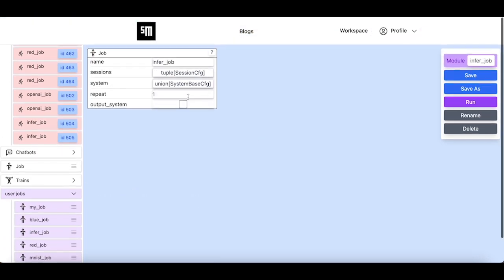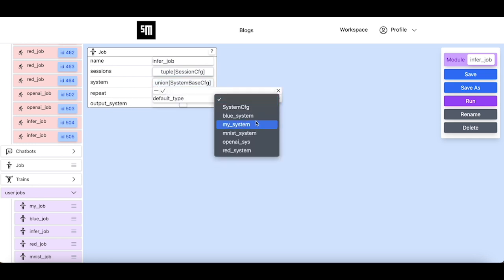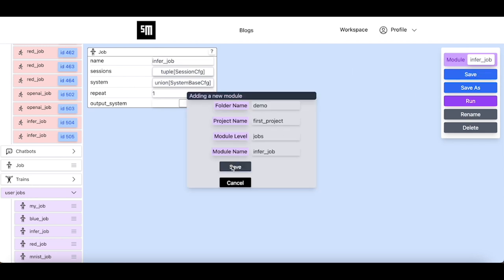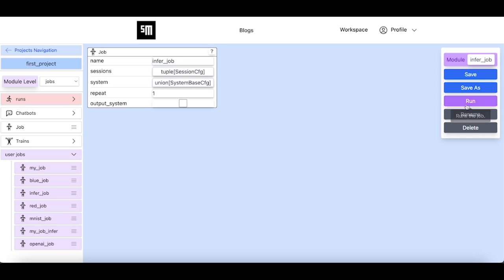We update the infer job by the new version of the MNIST system. We run the job.